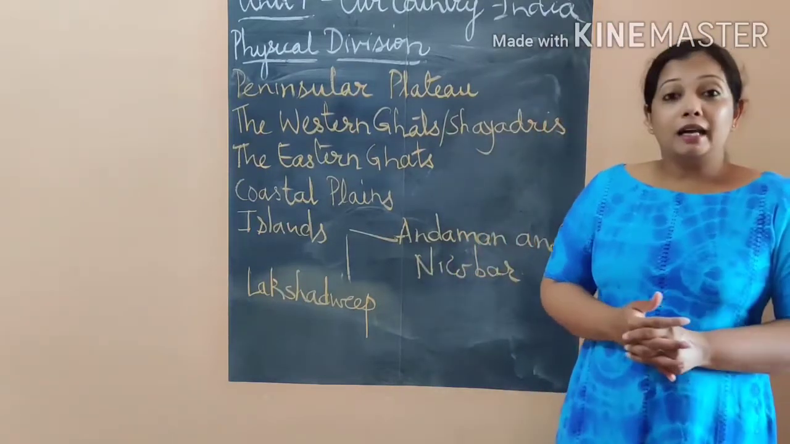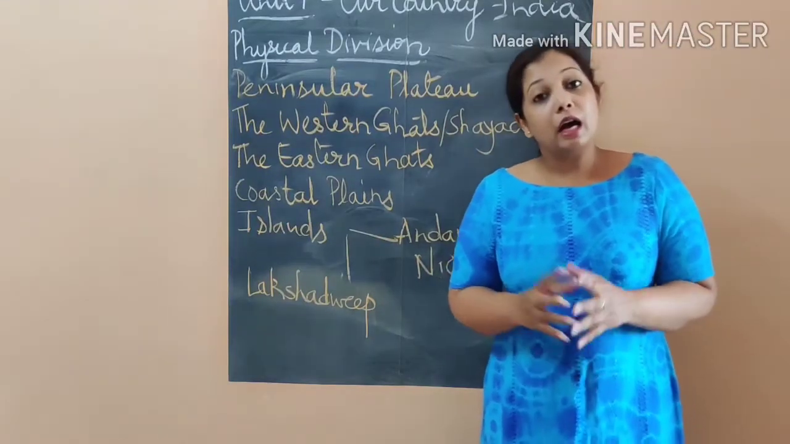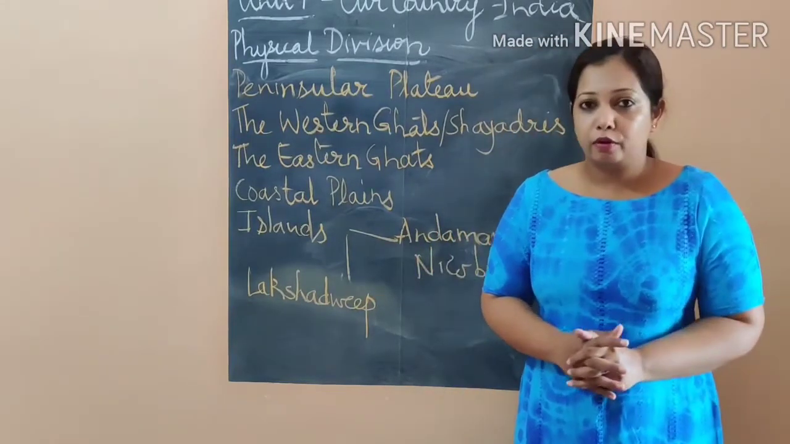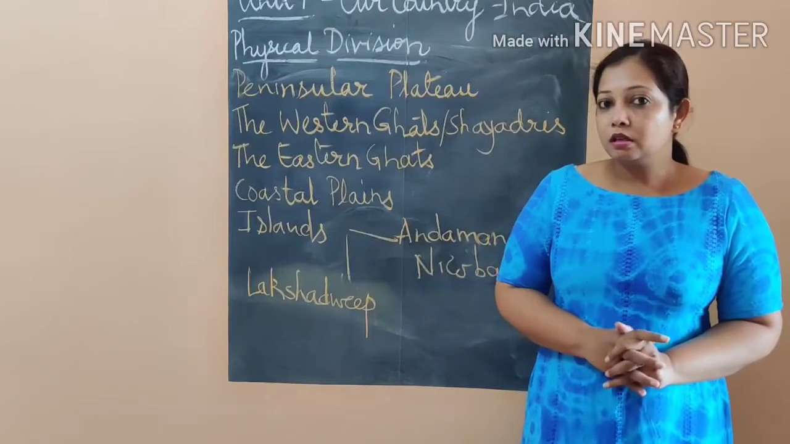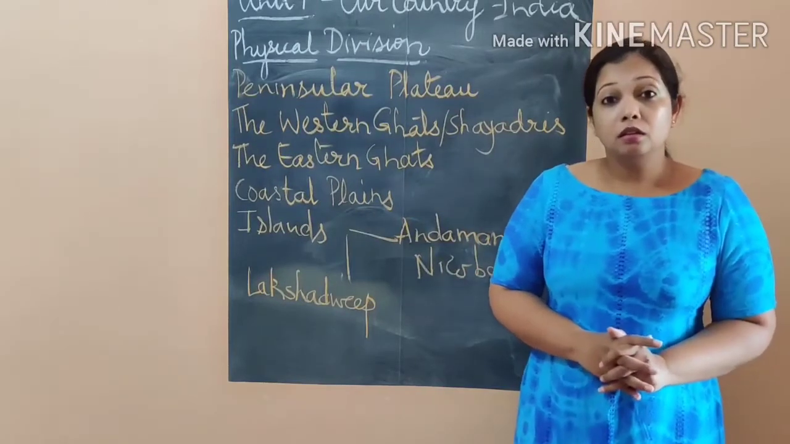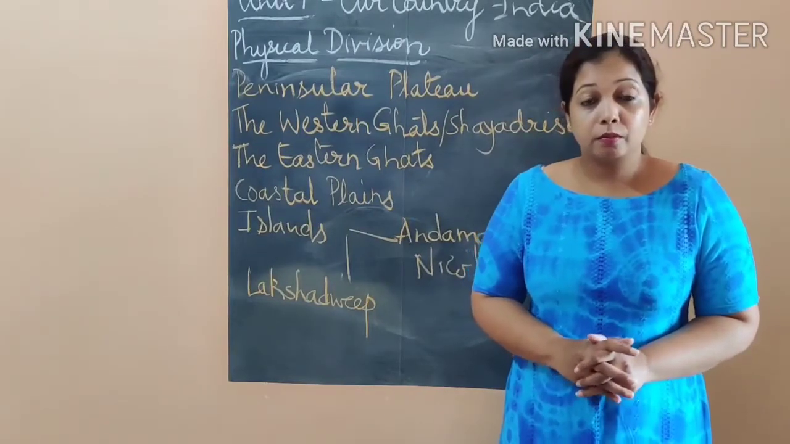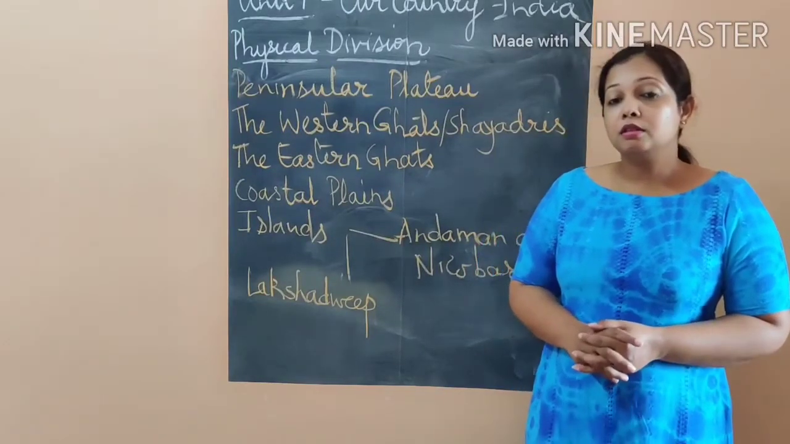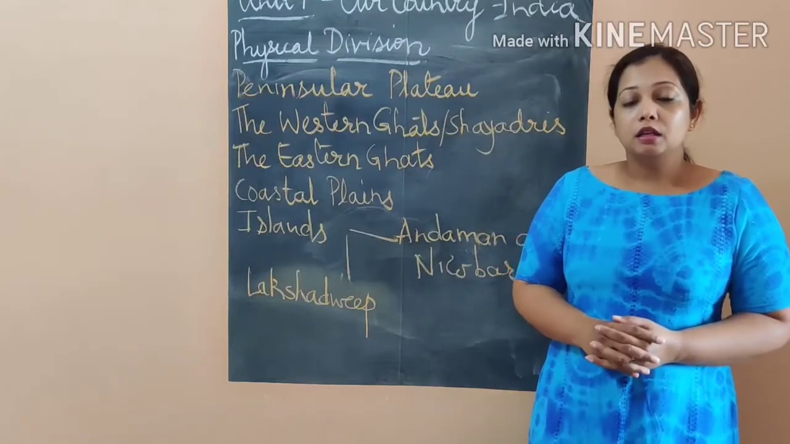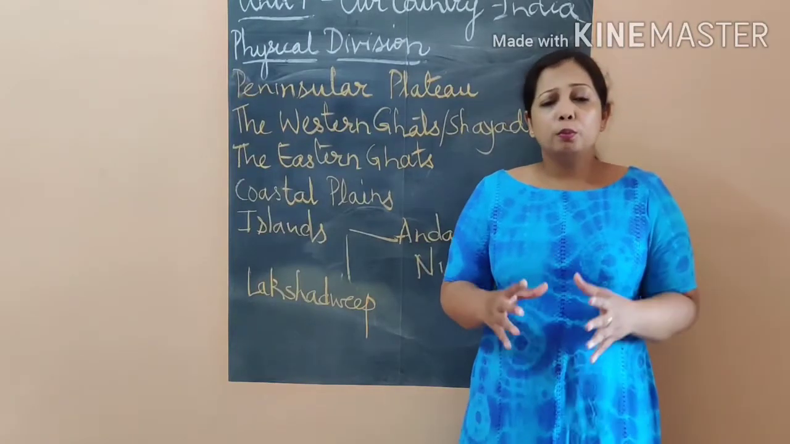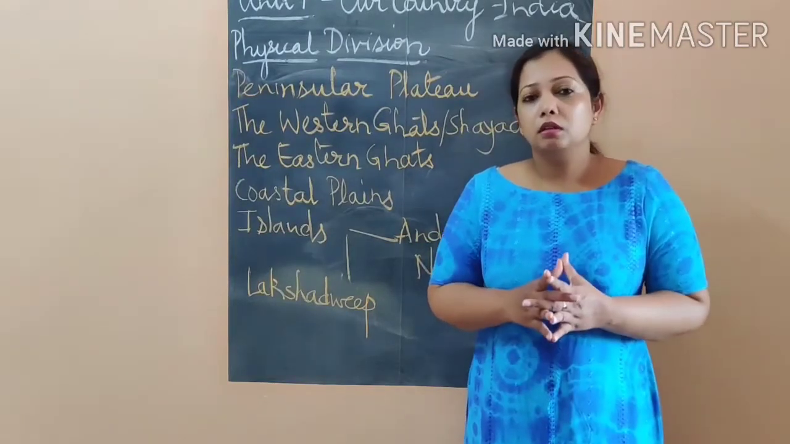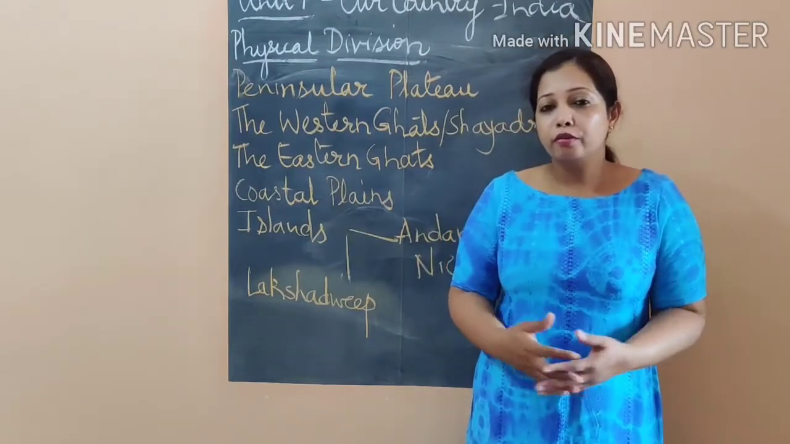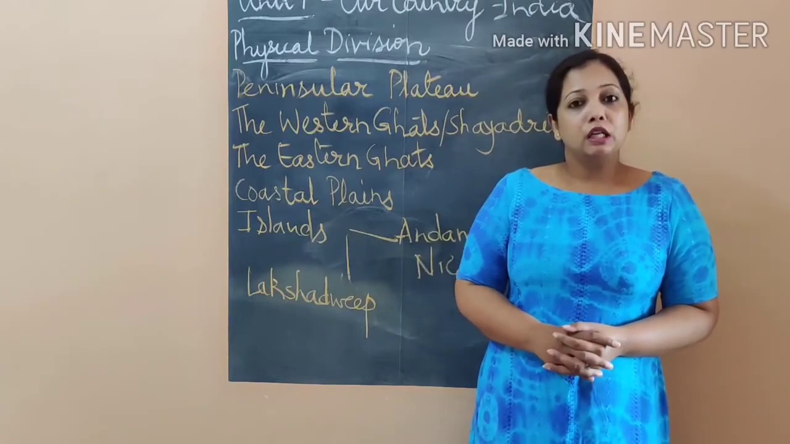Now the next is islands. In India we also have islands. Two famous islands are on the Arabian Sea and the Bay of Bengal. One in the Arabian Sea is the Lakshadweeps, and in the Bay of Bengal we have the Andaman and Nicobar Islands. They are a group of islands, like say 100 or 200 small islands. That's why they are called a group of islands, and they are part of India.